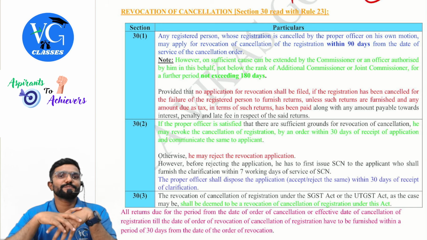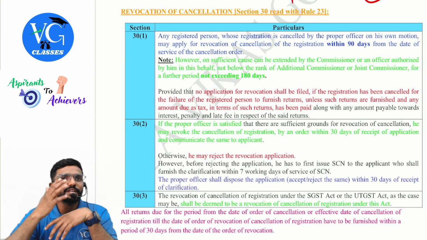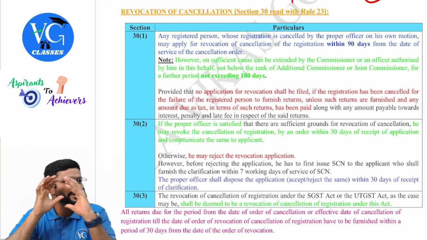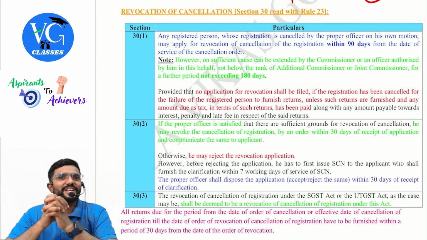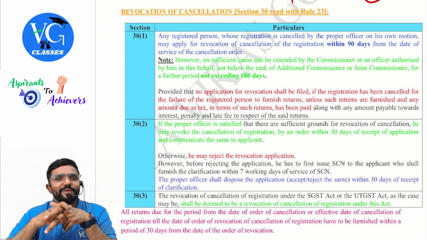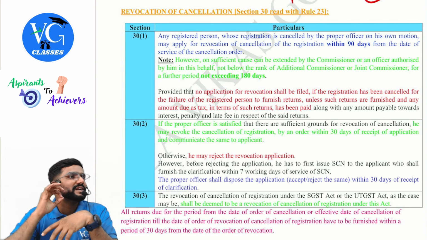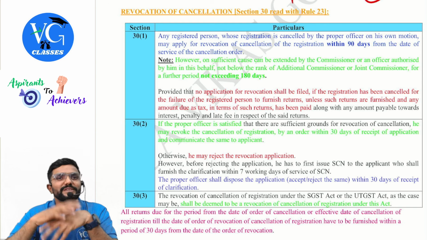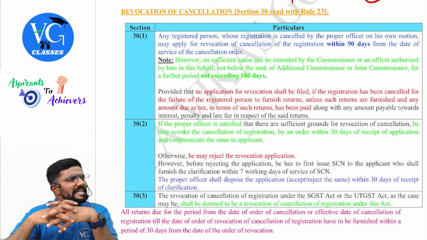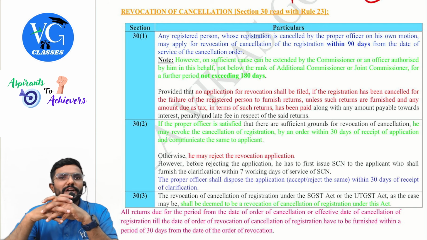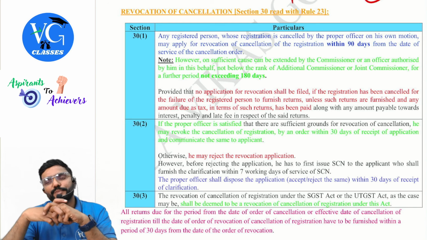If he accepts the response, then he will tell you can continue to be a registered person. Revocation order is passed. If he is not satisfied with your reply, what will he tell? Your revocation application is rejected. That means your registration will continue to be cancelled. You cannot continue as a registered person.